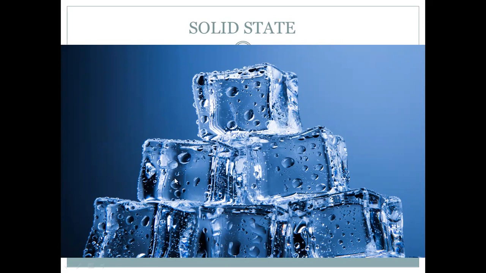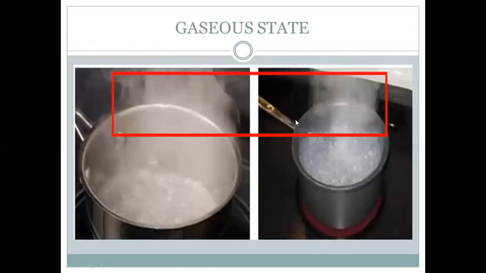When you keep water in the freezer, after some hours, you see that the same water, the liquid form, has changed into the solid form called ice. And when you heat water, the steam or the water vapor that comes out is called the gaseous state of water. So water is in three states as I told you, the solid state, the liquid state and the gaseous state.